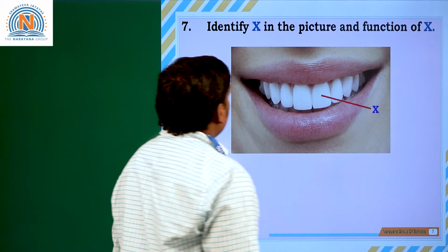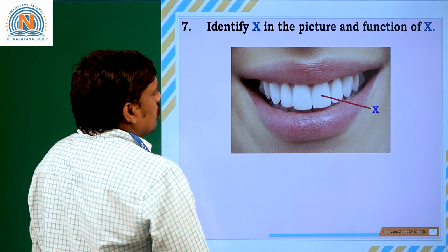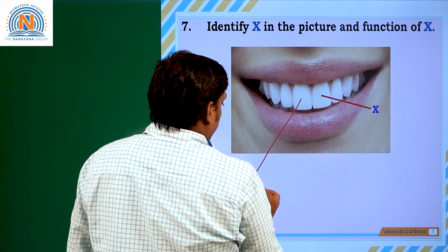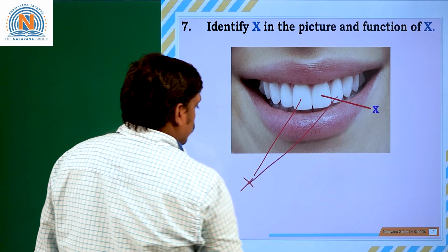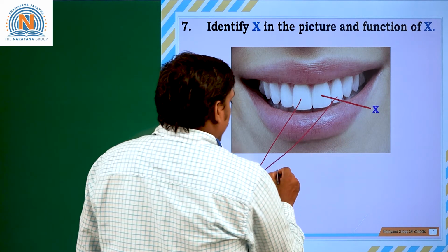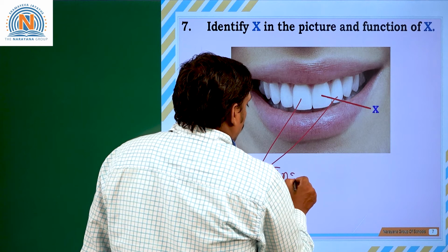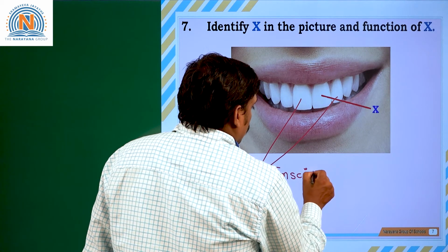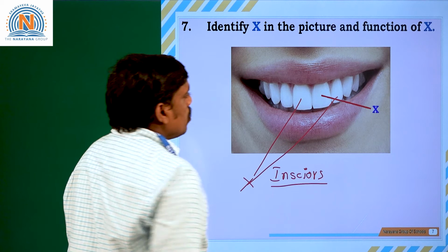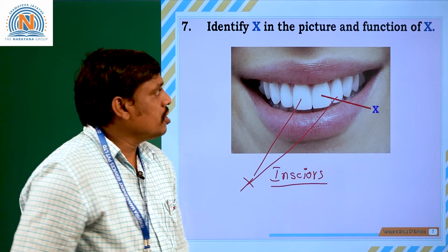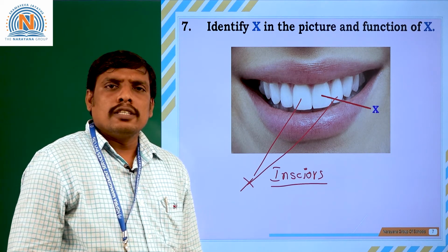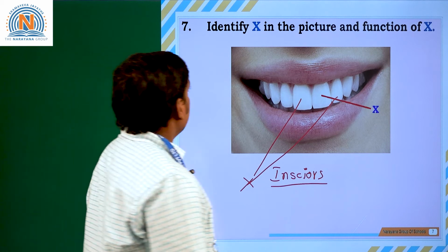Going for the seventh question. Identify the x in the given figure. This is also an x. This is also an x. What is that given x? It is definitely frontal incisors. Frontal incisors or incisor teeth, which help in cutting and tearing of food materials.